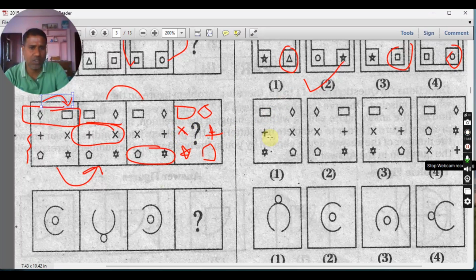Check, diamond, this is wrong. There is a mistake. This is also wrong. Square, diamond, into, plus, star. This is the correct one. Next, you see this figure. Here there are two figures. First, this C-like curve is rotated in the anti-clockwise direction, and this center circle came and attached at the bottom. Again, this has rotated anti-clockwise and come into the center. Again, you expect this to be like this, attached to the bottom tip. So the answer is the correct one.